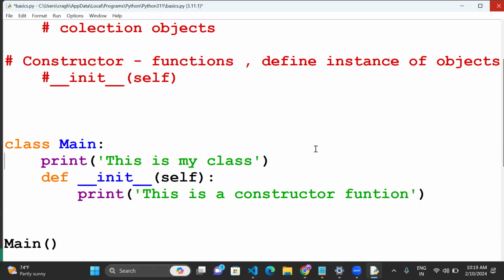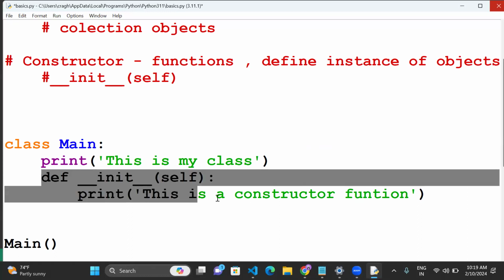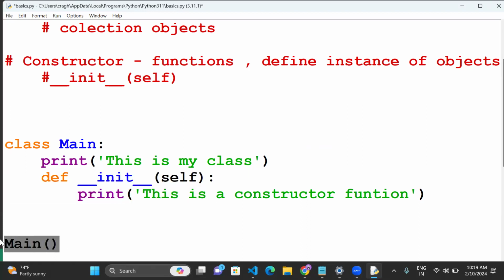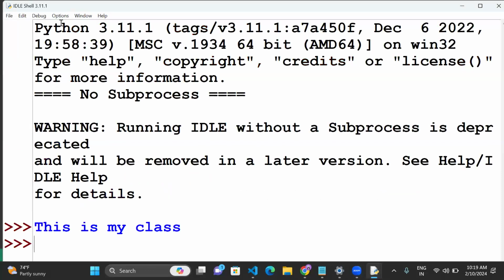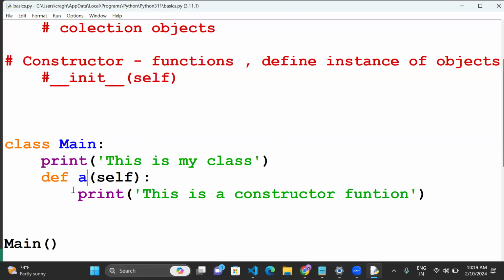So every calling function is mandatory to call, right? But this is a constructor function. Whenever the object is triggered, automatically the constructor function also triggers. This is not a normal function. Suppose I call here A as a function name. Now we can run the code. What happens? Only this is my class statement is triggered, right? The basic function is not triggered.